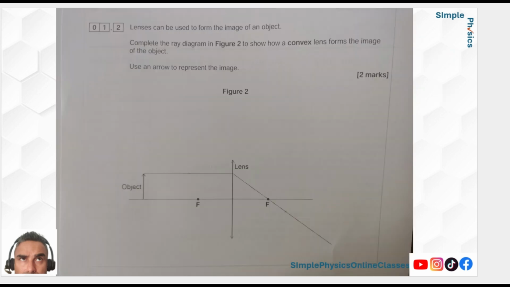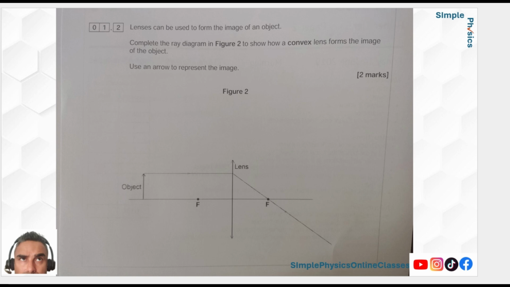Right, ray diagrams. This hasn't come up for 3 years. In fact, if you've got some time, everybody, go to the 2021 paper. I think it was November 2021. A lot of the stuff that hasn't come up for the last 3 years has come up on that paper, so there's a sort of premonition or a prediction, whichever you want to call it. But it'll be good preparation anyway, because it goes through all the stuff that we're going through today.